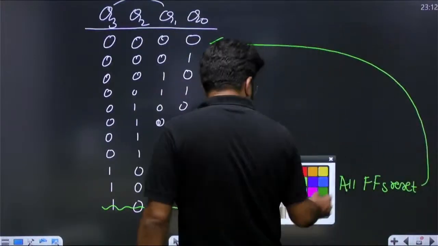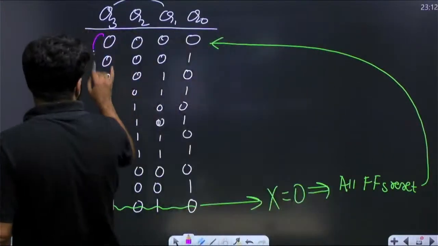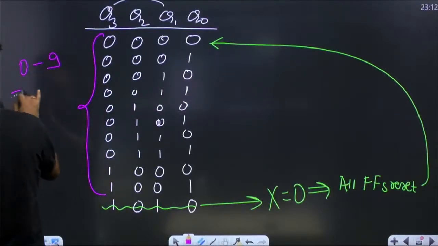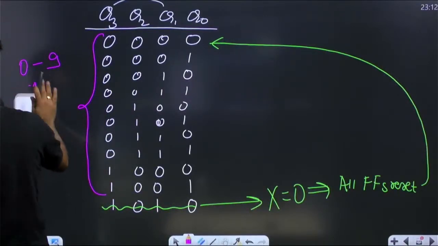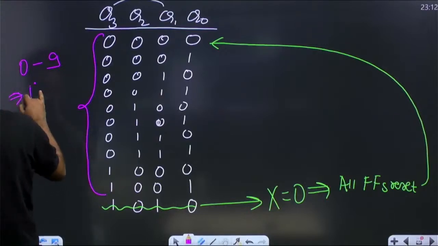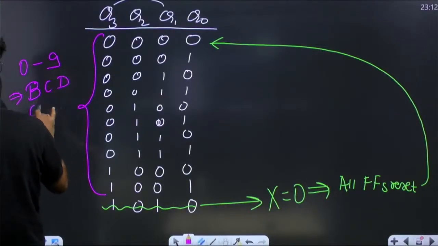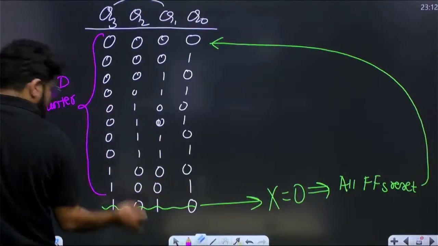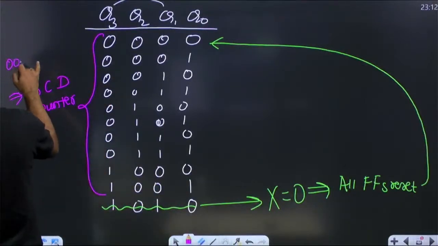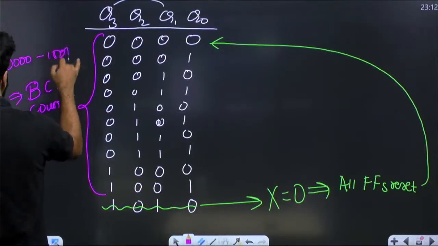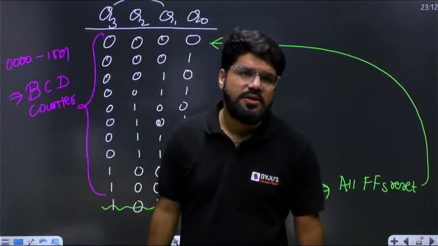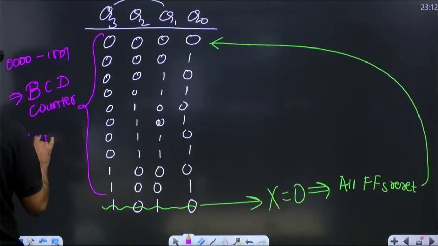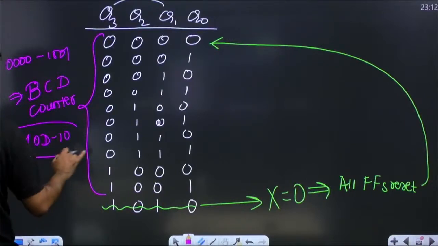So what is the mod number now? Dear, 0000 to 1001, 0 to 9, right? It is actually mod 10. 0 to 9 means it is also known as a BCD counter, that is 0000 up to 1001, which are all the BCD codes. It's a BCD counter. Overall, I need the mod number, so it is a mod 10 counter.